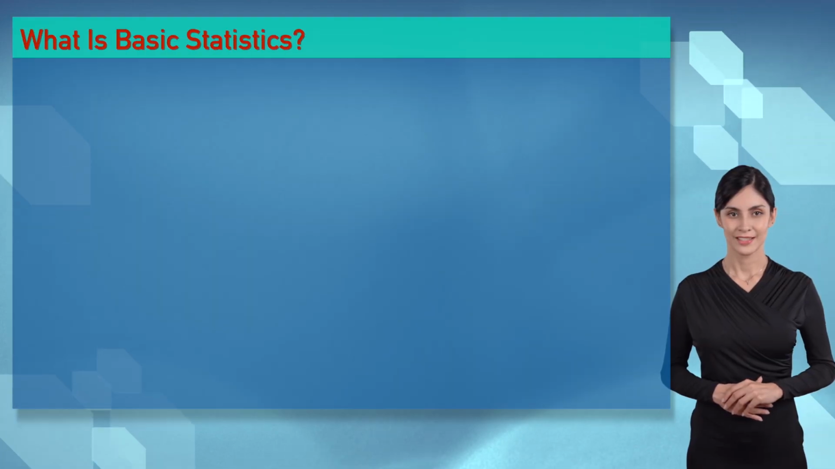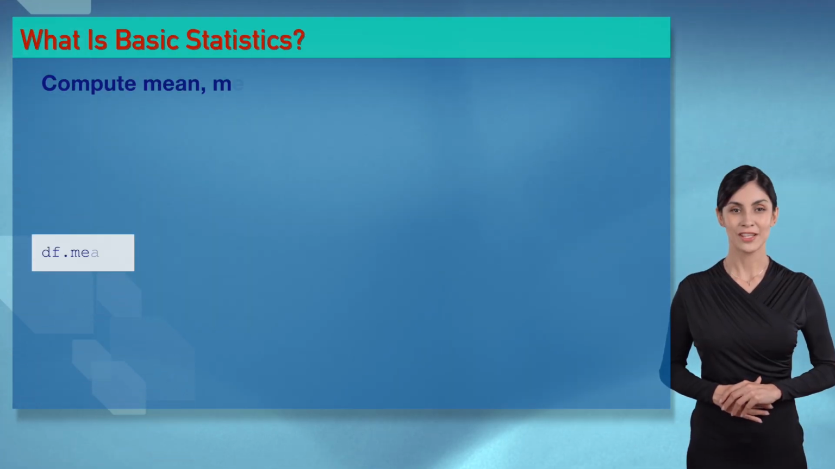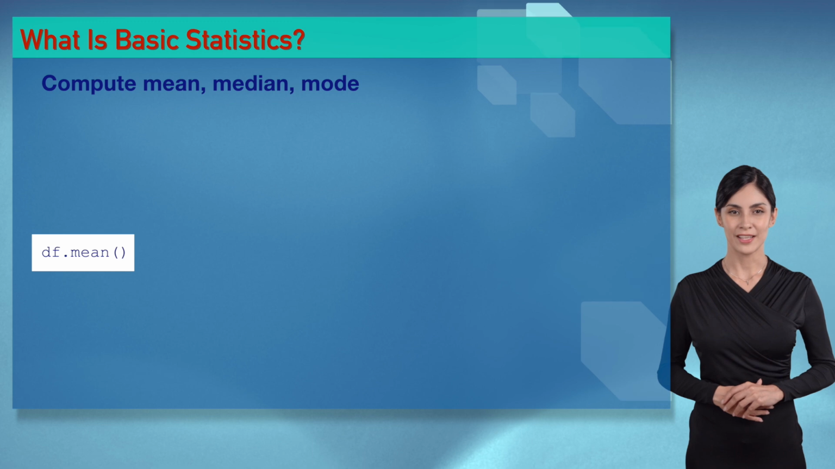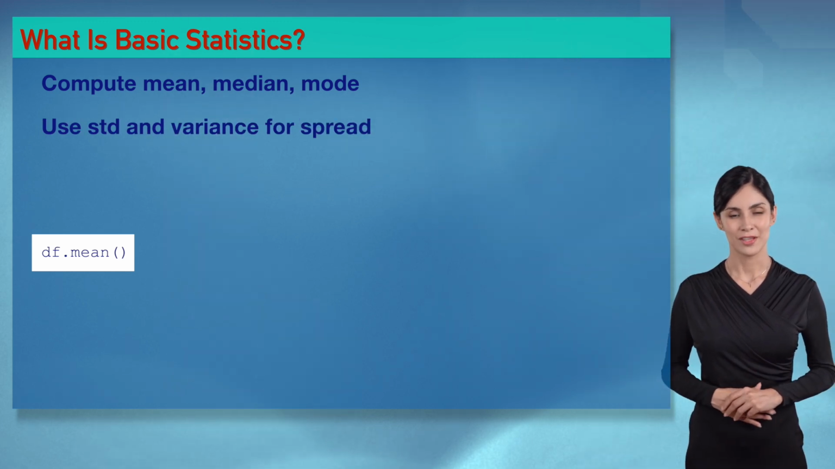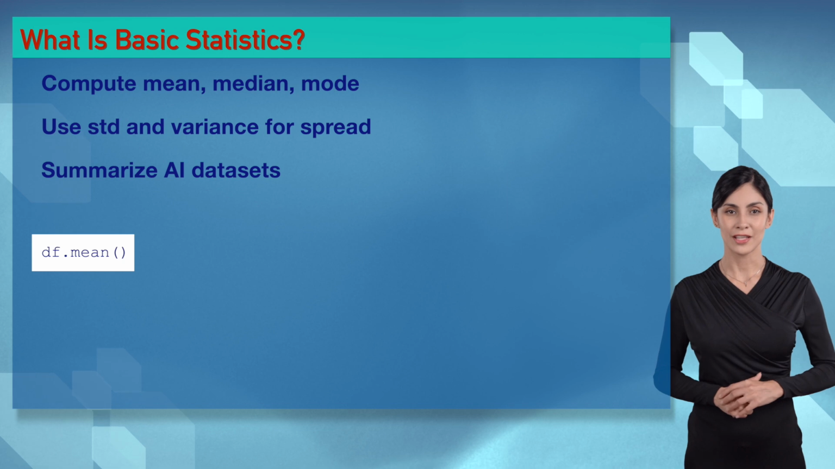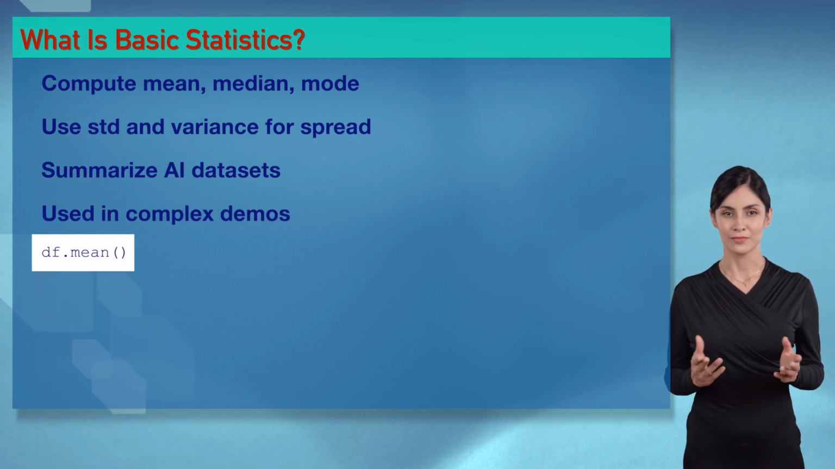Wizards, Basic Statistics is your AI data crush, darling. It computes mean, median, mode, STD, and variance to understand distributions. We'll show its seductive powers in our demos with Iris and housing.